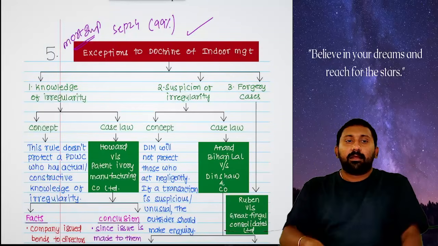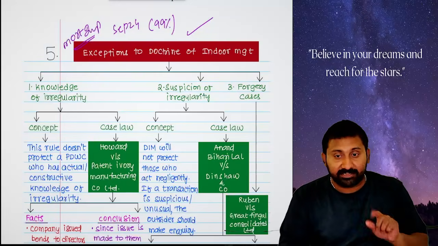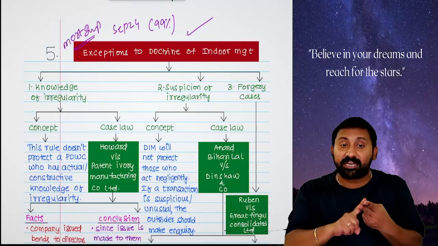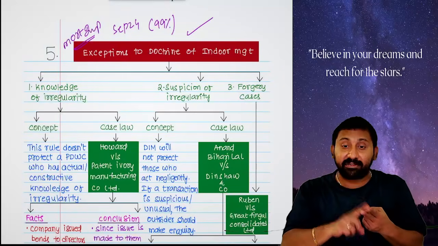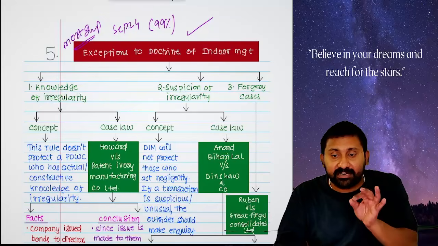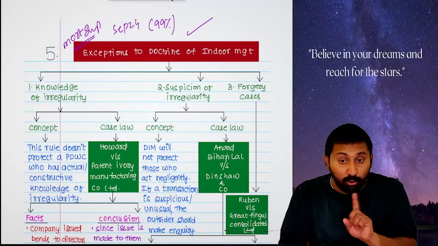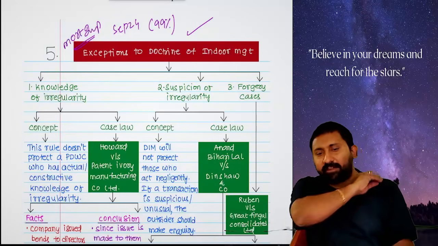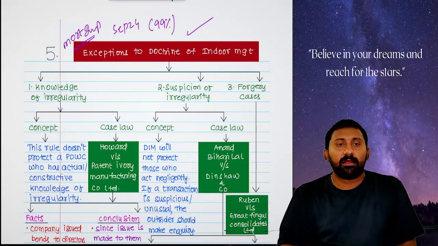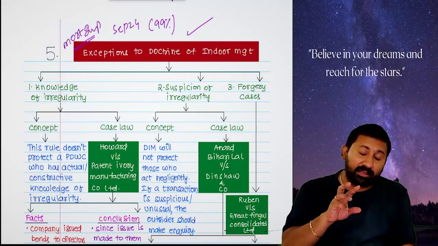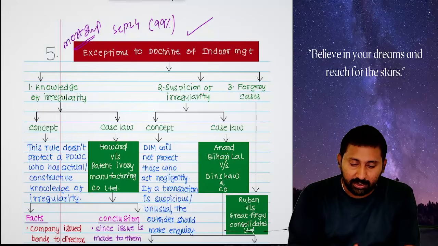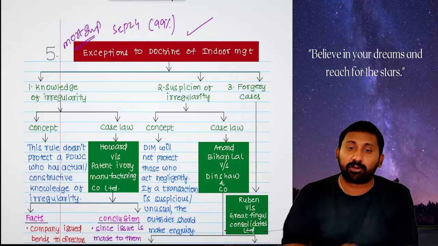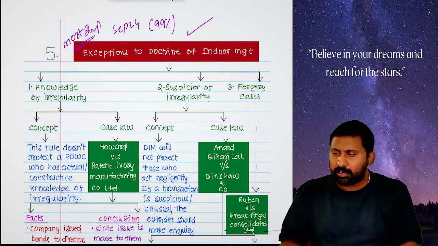Let us see. Indoor management protects whom? Outsiders against the company, when the outsiders are not negligent and have some common sense. It means only innocent outsiders will be protected, not knowing outsiders. For example, as I said, directors, creditors, everyone is an outsider to the company. Okay, now listen. Take a transaction like this. The company wanted to take a loan from some person. The company approached a director.